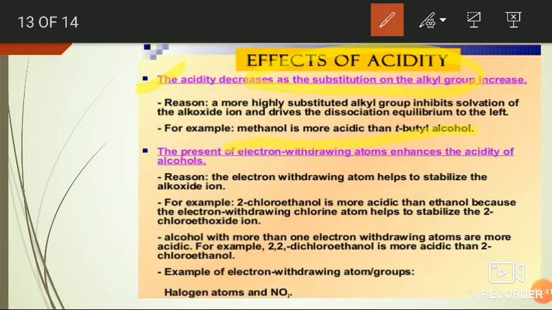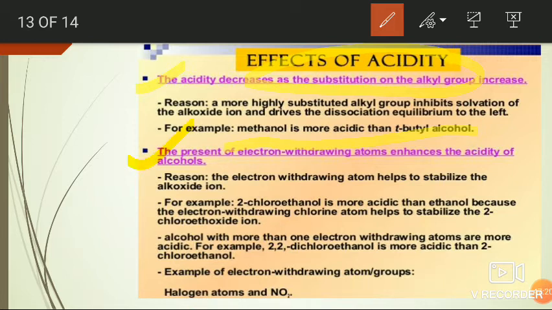So these three alkyl groups donate electrons toward the tertiary carbon by the plus I effect. These electrons are further dispersed towards the negatively charged oxygen atom. That's why the oxide ion gets destabilized. So tertiary butoxide is less stable than methoxide. So the acidity of tertiary butyl alcohol is less than that of methyl alcohol.